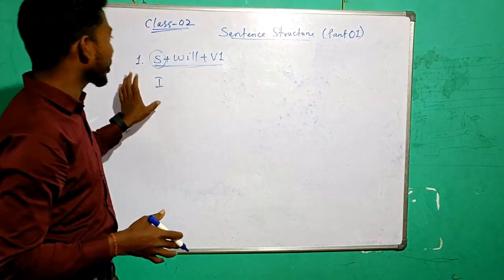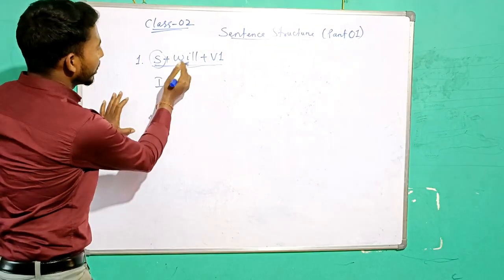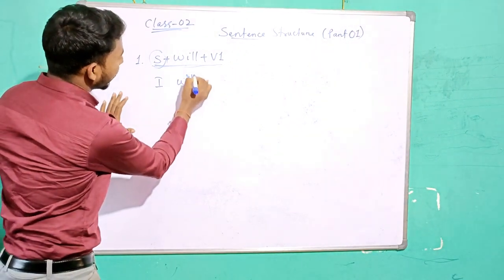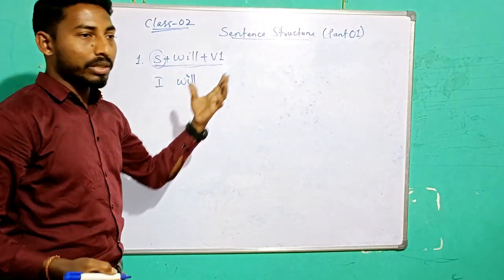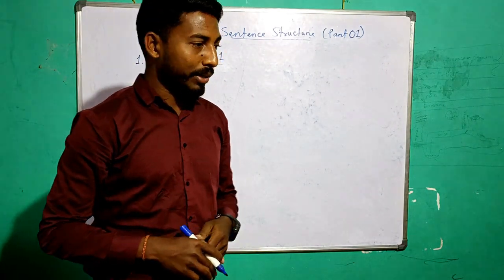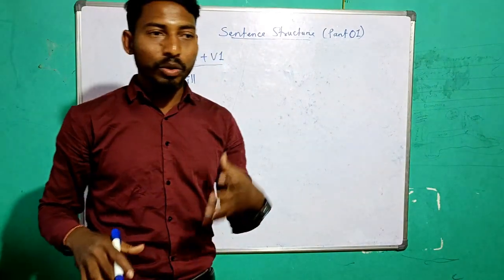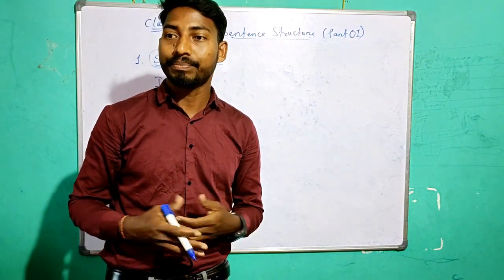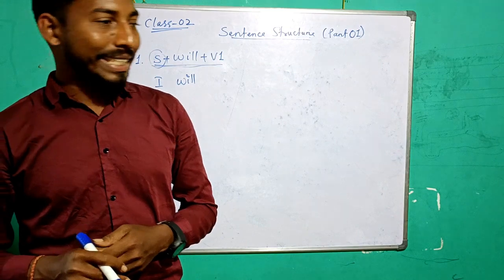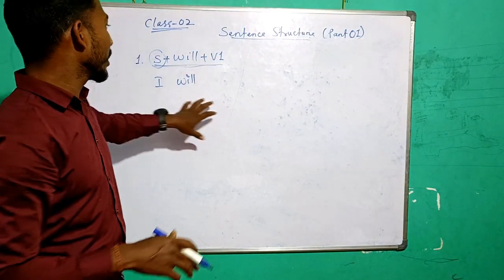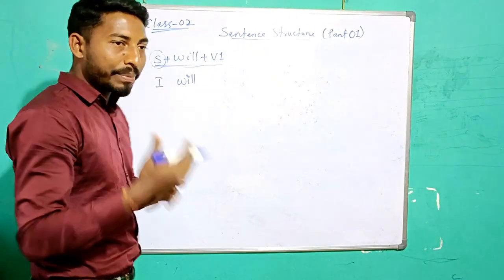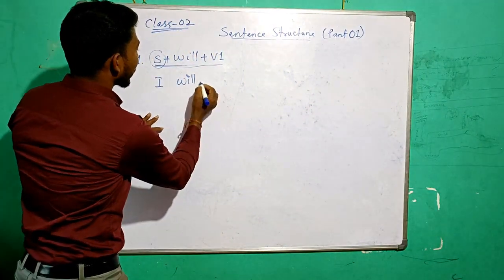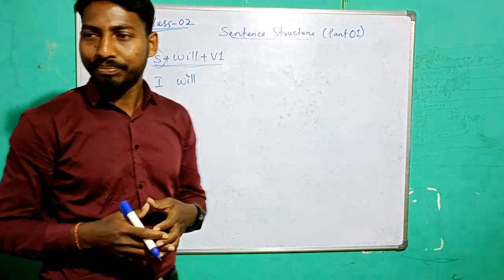So if I take I as the subject, now after I plus will is there, so I will put here will. Now V1, what is V? Verb. Very good, it's verb. Can you tell me what is verb? Any doing word. Anything that you are doing is called a verb.